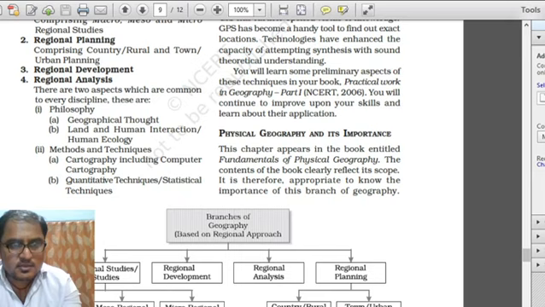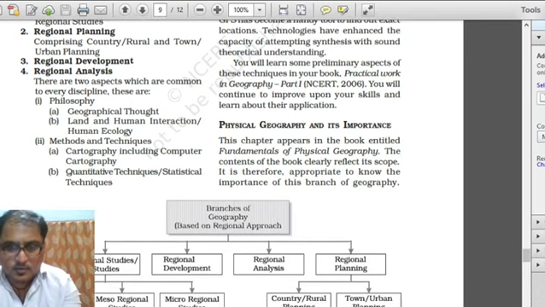Then the third one is regional development, meaning we will work entirely for the development of a single region. It will not influence the plan and policy running in the other region. Means there is separate planning for a different region, and it must be like that. One planning will not overlap another.